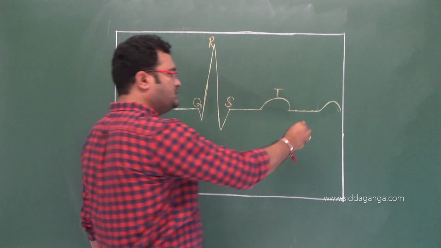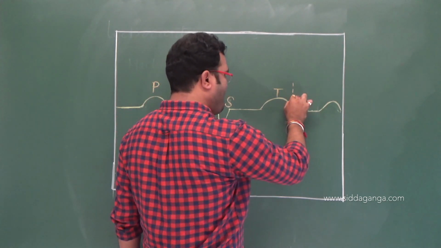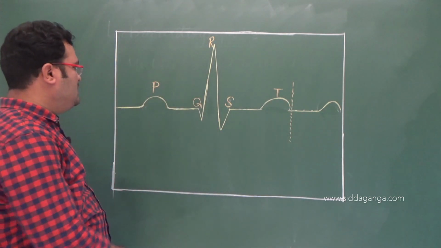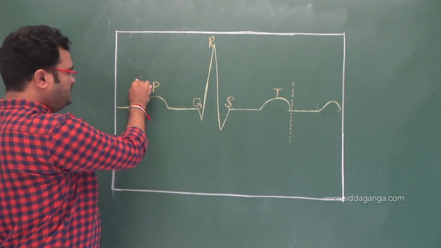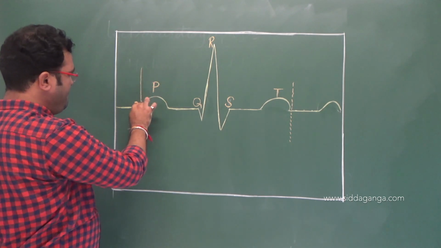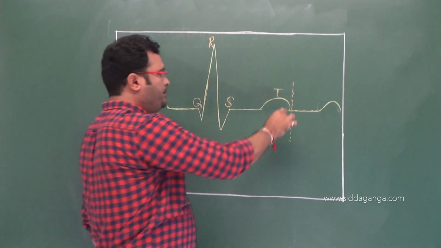And then again this latch, with this one cardiac cycle is completed, by considering from P to T.